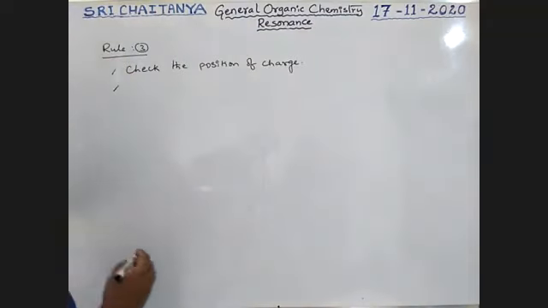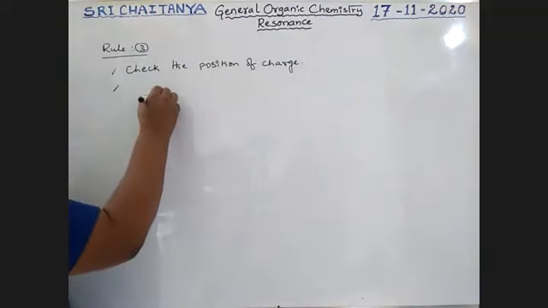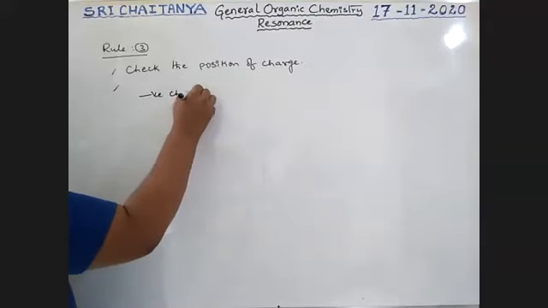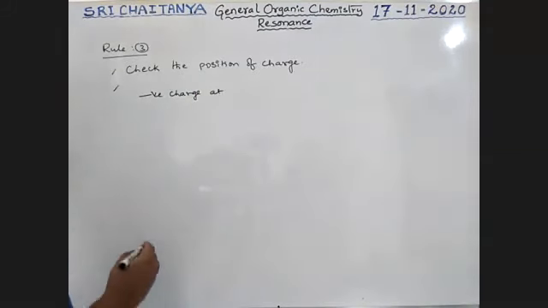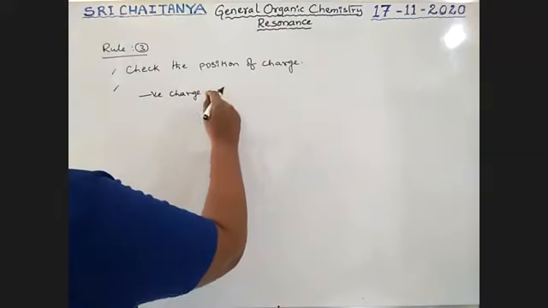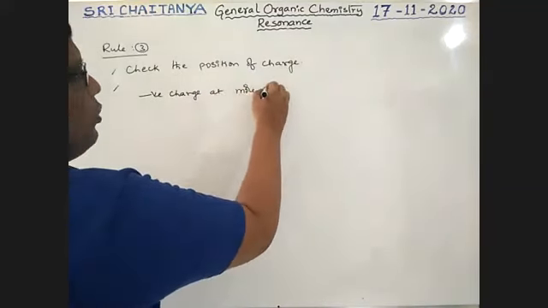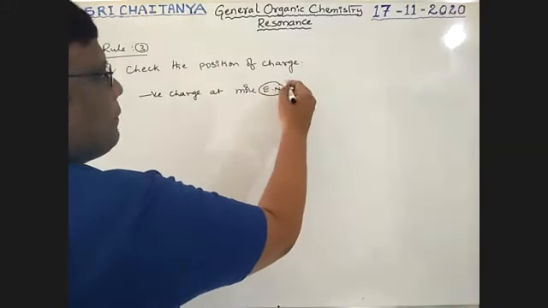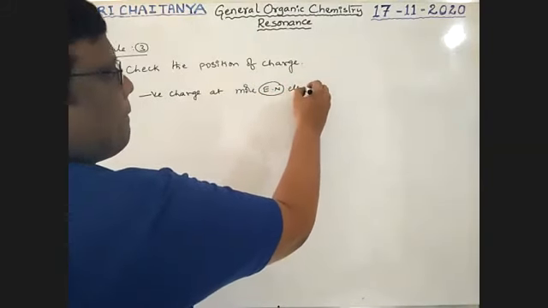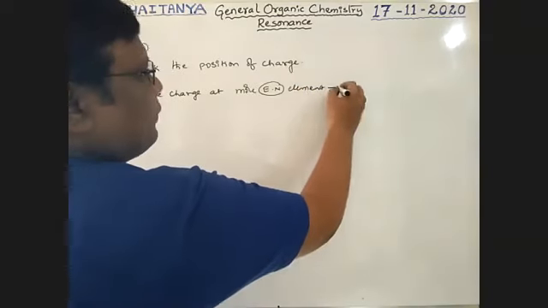Next, negative charge at a more electronegative element is more stable.